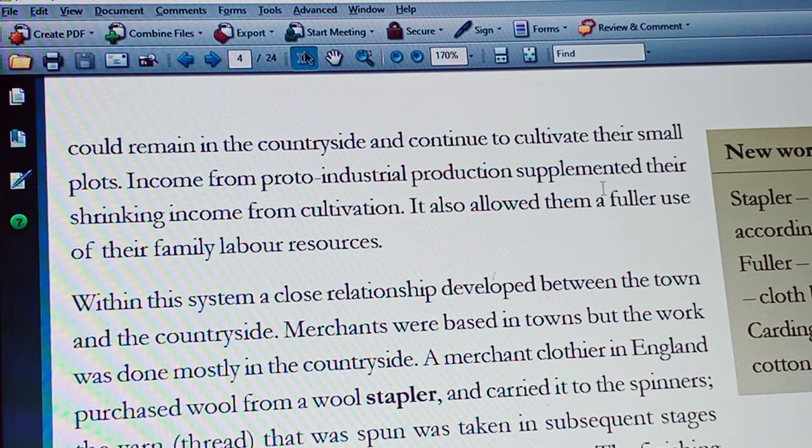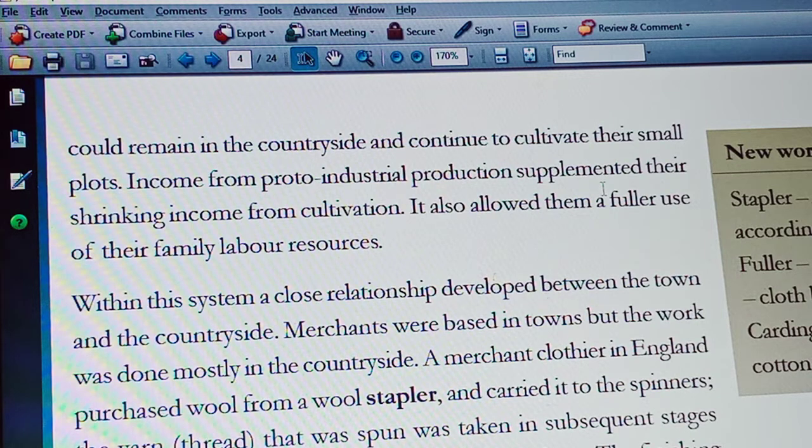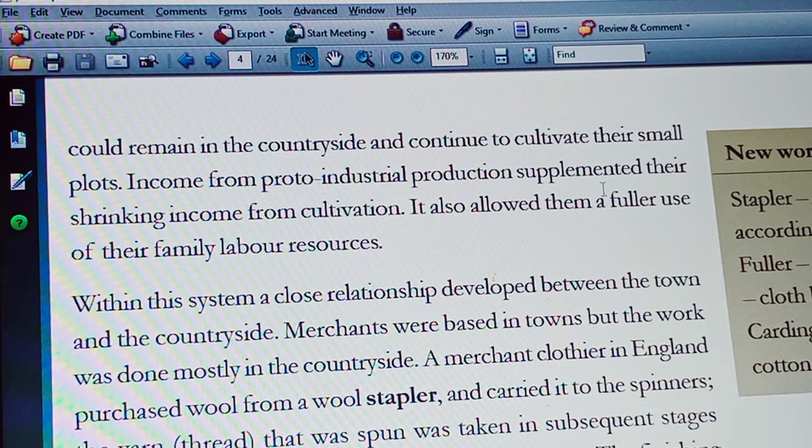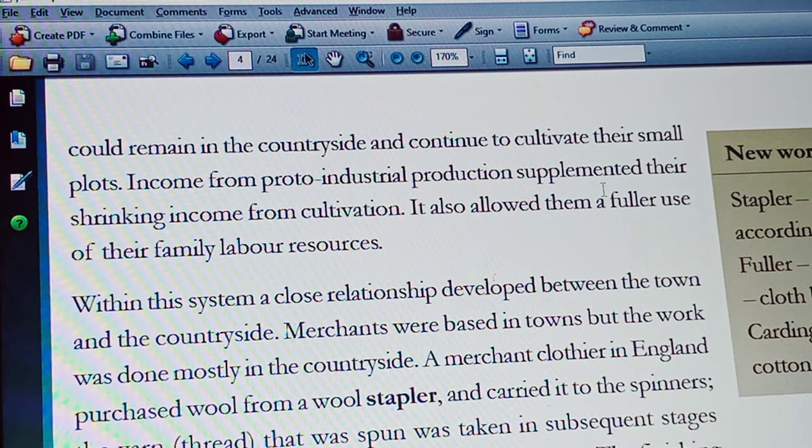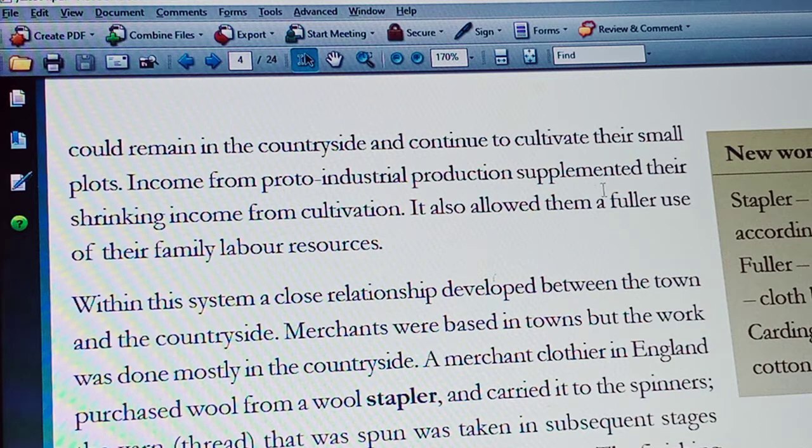So here are the different stages. First, a merchant clothier in England purchased wool from a wool stapler and then sent it to the spinner. In the subsequent stage, it was given to fullers and then to dyers. Dyers are those who engage in dyeing work, that means painting work. The finishing work was done in London before the export merchant sold the cloth in the international market.